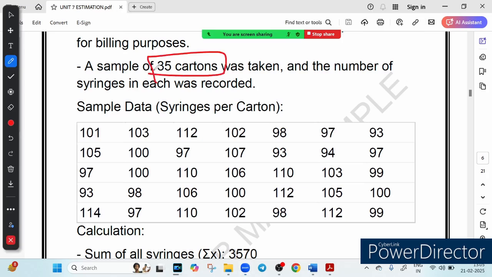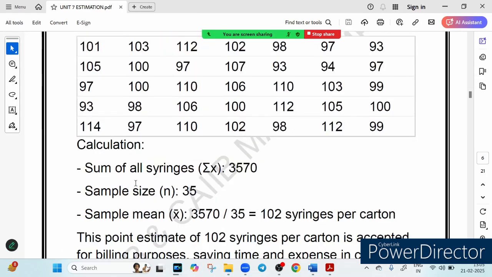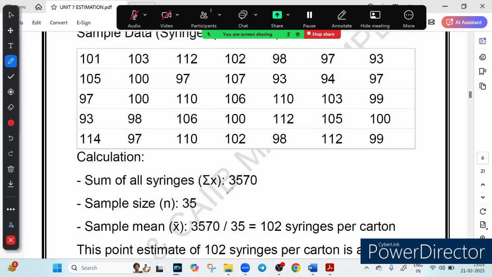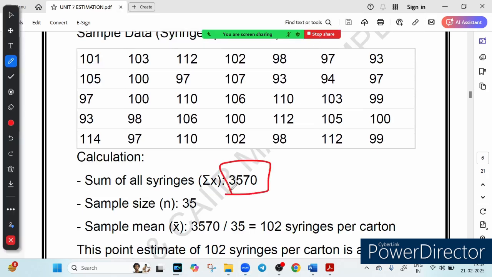Now they count the number of syringes inside, and it was recorded like this. In the first carton 101, second carton 103, third carton, this is the number of syringes. So there are 35 cases, and what they do is add all of them. After adding all these values, what they get was 3570 syringes. Now they divide by the sample size. What is the sample size? 35. n is equal to 35 is the sample size.